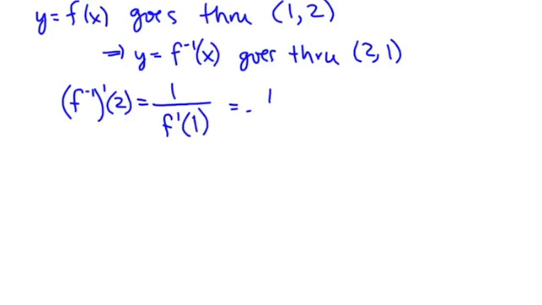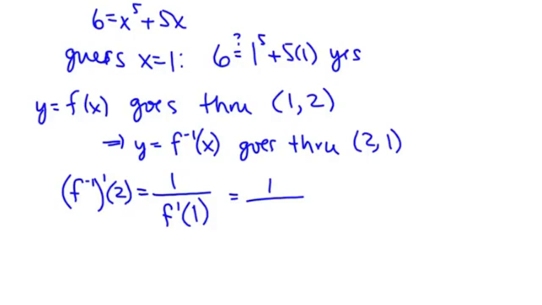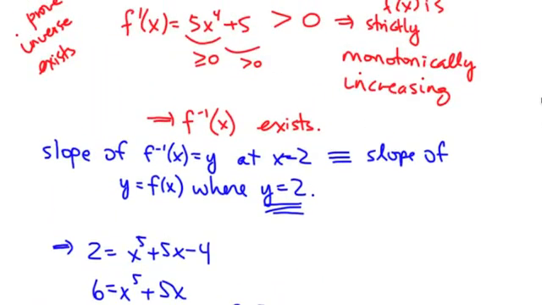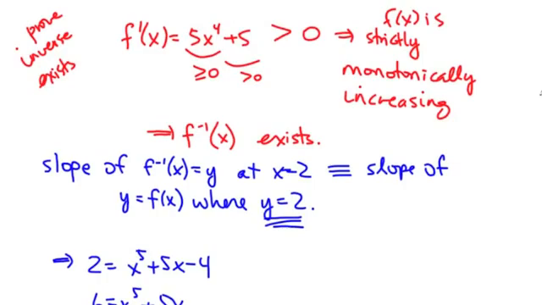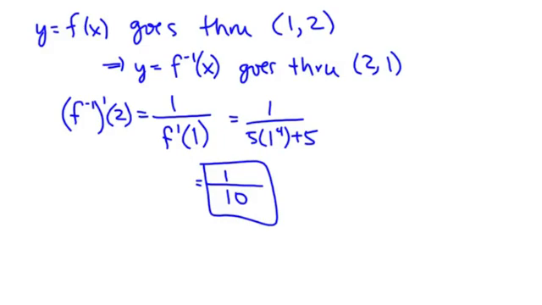Well, I can't get the inverse function, basically. The reason we're jumping through these hoops is because I can't get the inverse function, which means I don't have a function to just take the derivative of. But I can figure out what the derivative of the original function is. There it is. It's 5x to the fourth plus 5. So this is 5x to the fourth plus 5, because we were plugging in x equals 1. So this gives me 5 times 1 to the fourth, which is 5, plus 5 is 10. So there's our final answer. It's a little bit of detail to put this all together, but it's actually a really powerful and nice result.